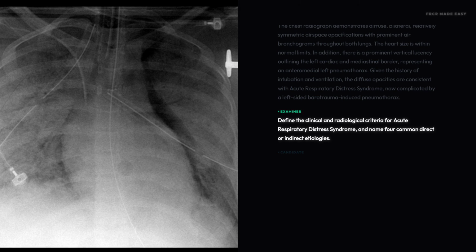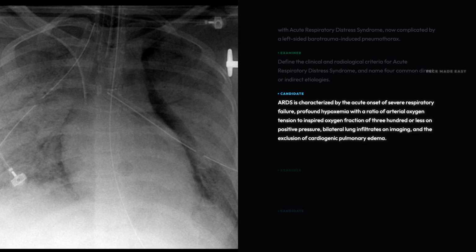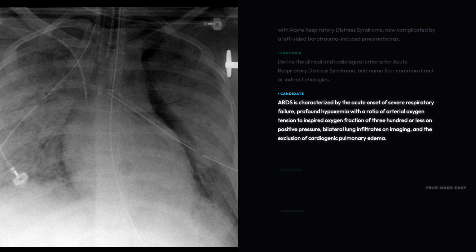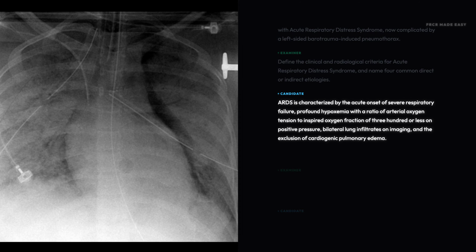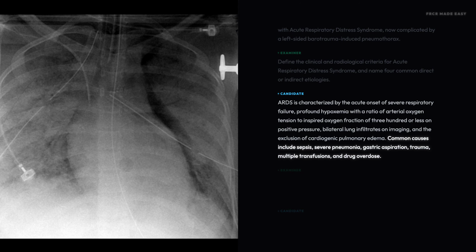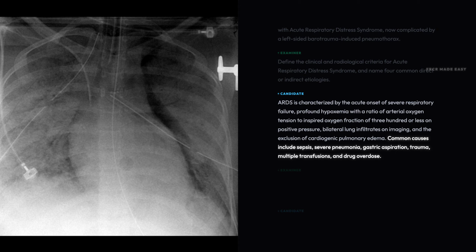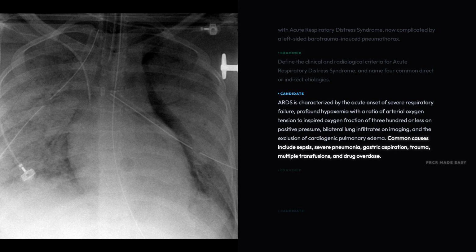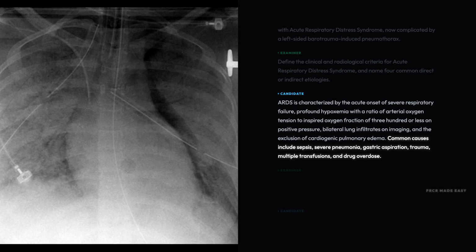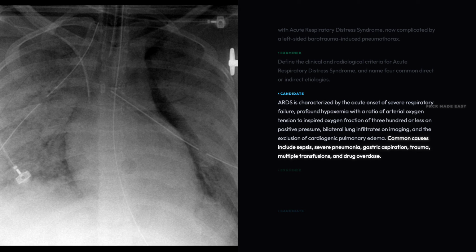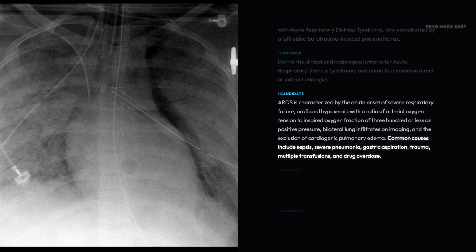Define the clinical and radiological criteria for acute respiratory distress syndrome, and name 4 common direct or indirect etiologies. ARDS is characterized by the acute onset of severe respiratory failure, profound hypoxemia with a ratio of arterial oxygen tension to inspired oxygen fraction of 300 or less on positive pressure, bilateral lung infiltrates on imaging, and the exclusion of cardiogenic pulmonary edema. Common causes include sepsis, severe pneumonia, gastric aspiration, trauma, multiple transfusions, and drug overdose.